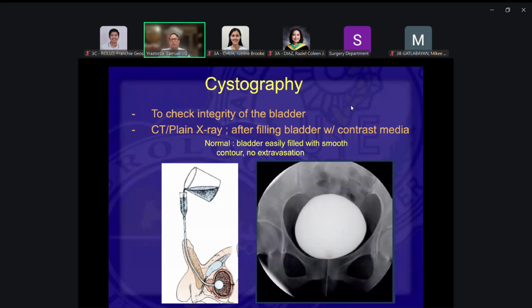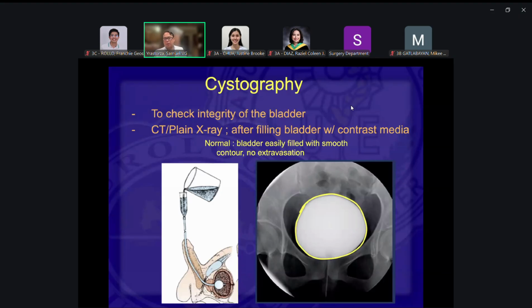So with cystography, cysto is the bladder, graphy is image. What we do is we instill dye into the bladder. So we put in a catheter, fill it up with the dye, and on X-ray or CT scan, the bladder appears white with the dye, just like with the kidneys now. But here you do not have to put in IV fluid.